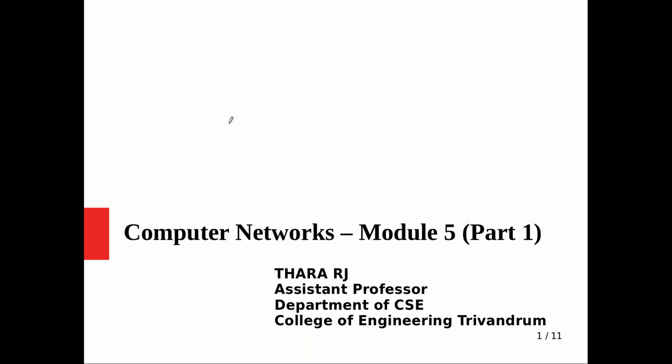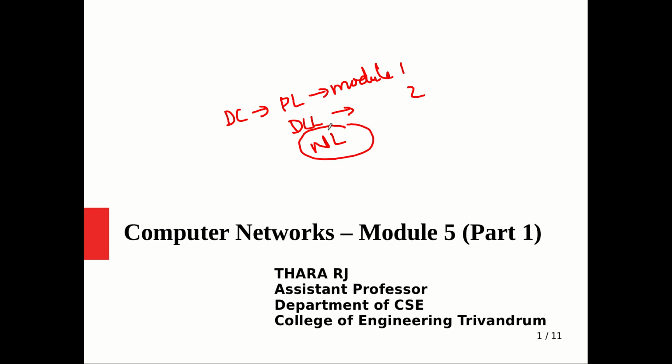Just an overview. Initially, in our data communication course we covered the physical layer almost, and we touched on it in module 1 also. When we moved on to module 2, we covered the data link layer aspects of computer network in detail. From module 3 onwards we are covering the network layer because it is the core layer, somewhat the heart of the OSI layers, since it sits in the middle, and above this we have the transport layer and of course the application layer.